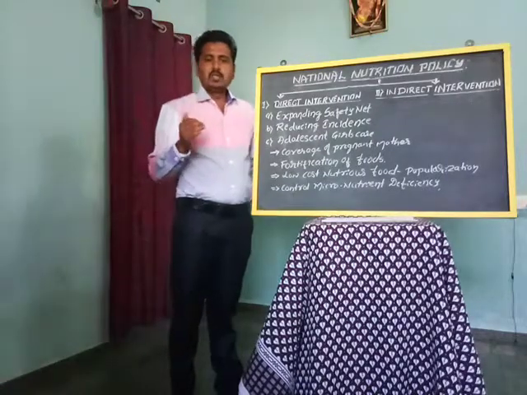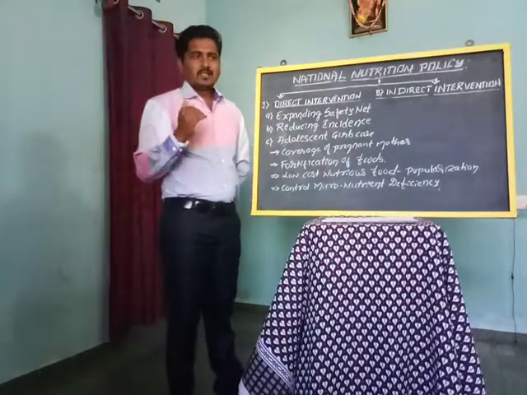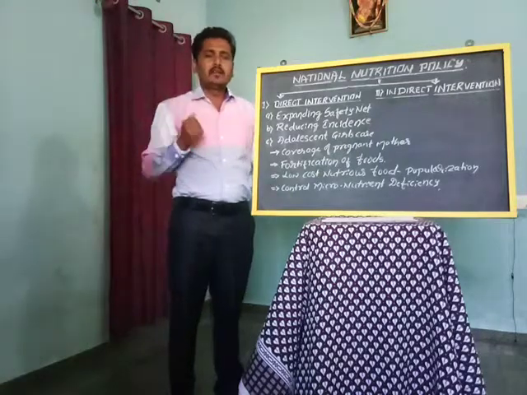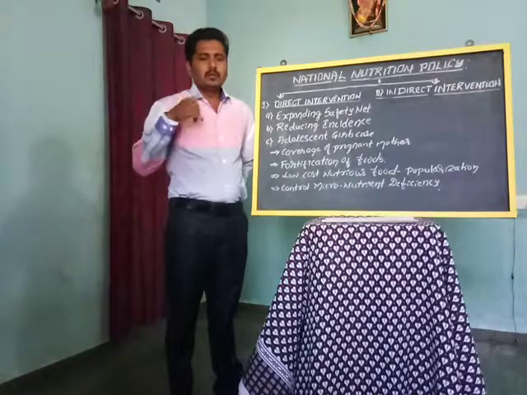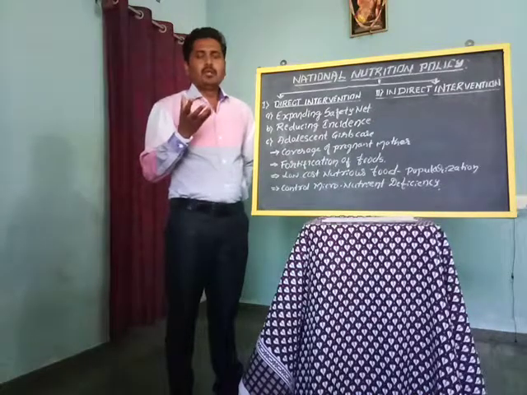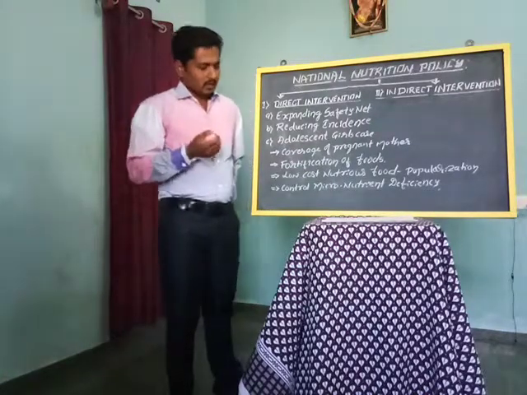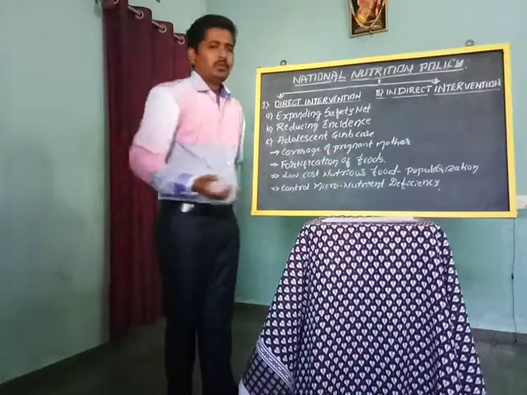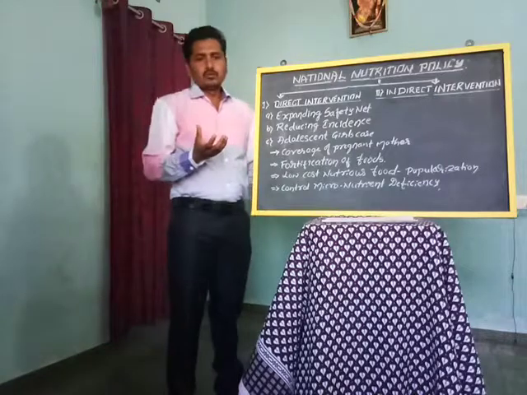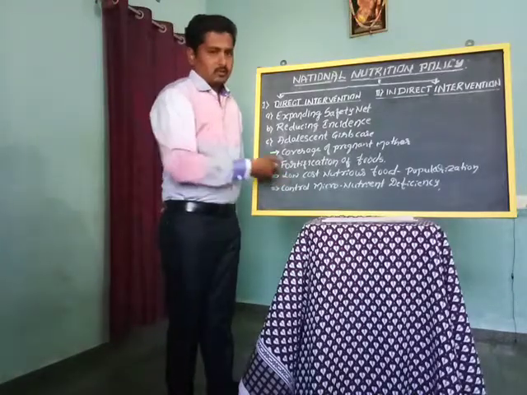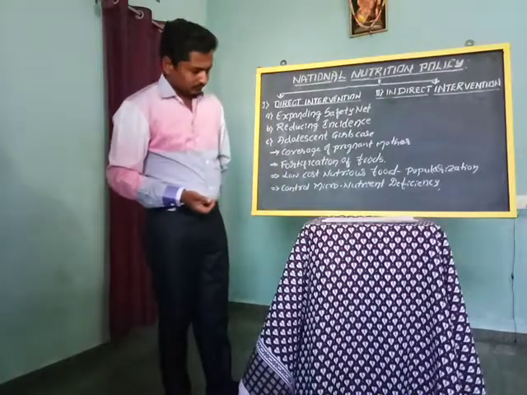For example, cereals, pulses, oily seeds, milk, meat, egg. Those are locally available, and we have to make them aware to utilize them in a proper way. And we have to motivate them to use seasonally available foodstuff to avoid the excessive cost.